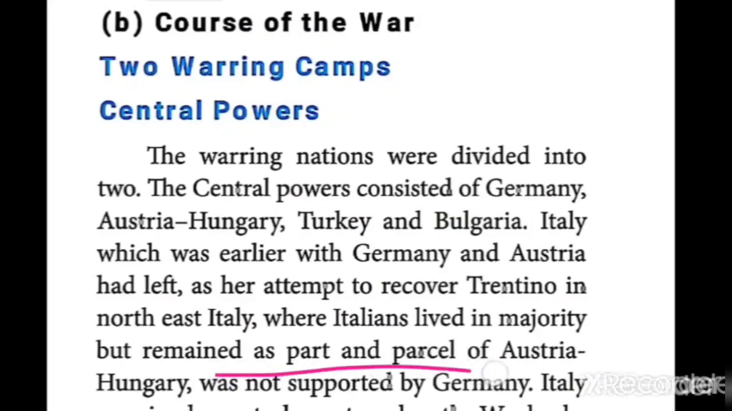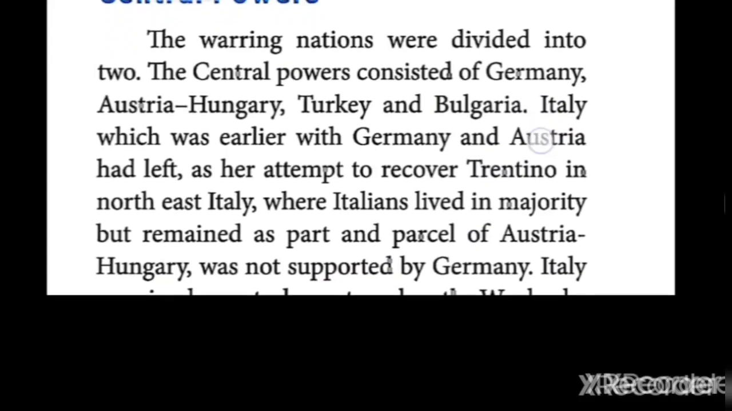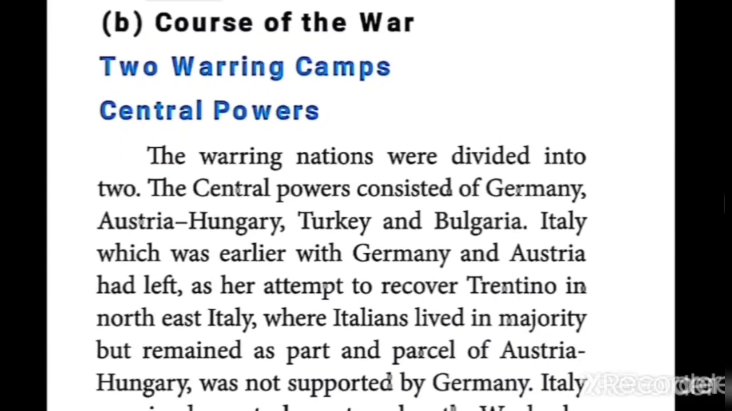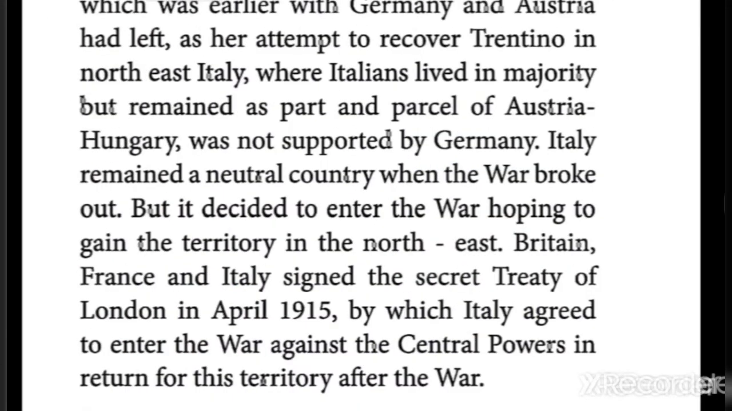Yes, from Austria-Hungary. But it was not supported by Germany. In your book it is given, children: it was not supported by Germany. So what did Italy think? It remained neutral. It did not join with Germany. Neutral in the sense that it did not join either the Central or the Allied powers.